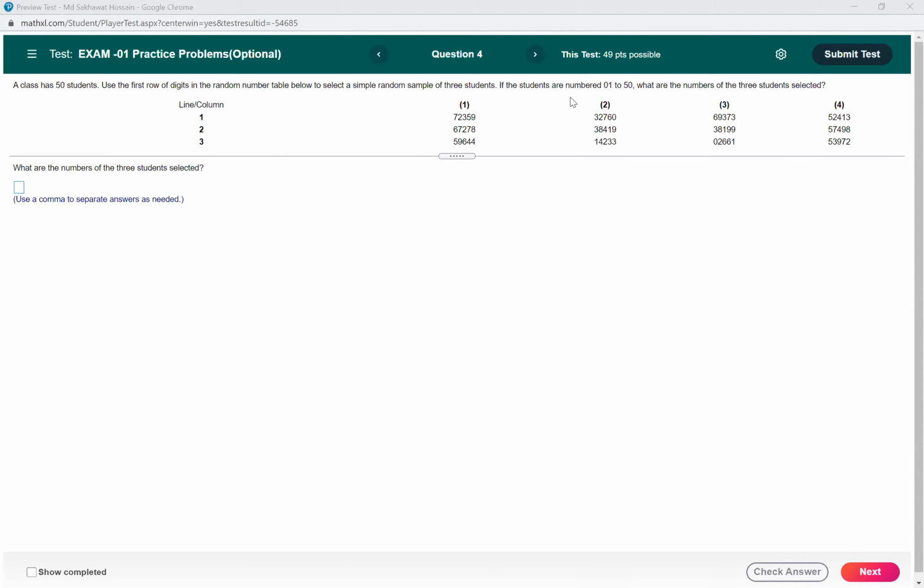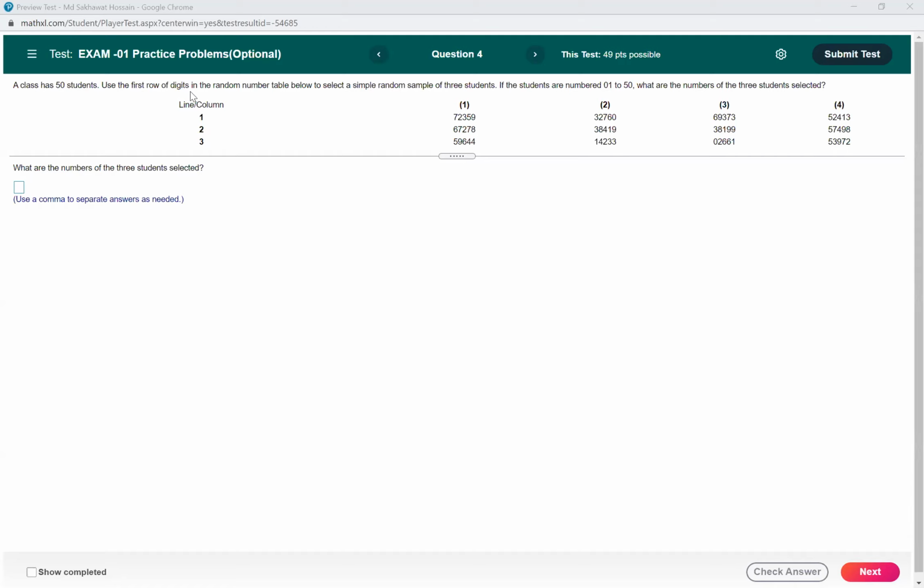So we have to find the random number, and this is the random number table. If the students are numbered 01 to 50, that means the numbers are 01, 02, 03, and up to 50. So what are the numbers of the 3 students selected? We'll select 3 students. That means we have to find 3 numbers between 01 and 50, and we'll start from the first row. So use the first row.